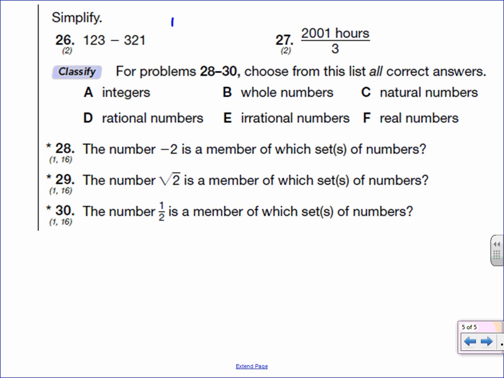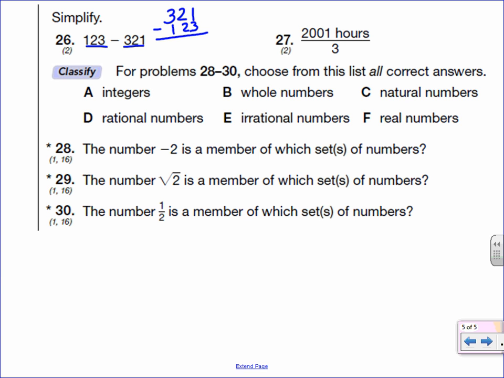So we have 123 minus 321. What I would do in this case is recognize that this number is smaller than this number, so my answer will be negative. And it's going to be a lot easier if I do the reverse subtraction. So I'm going to do 321 minus 123.